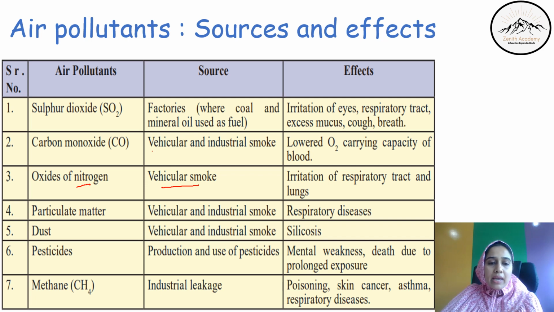Next one is methane. Methane is CH4. It is a carbon compound. The main source of methane is industrial leakage. It causes poisoning, skin cancer, asthma, respiratory diseases. Let's move ahead, students.